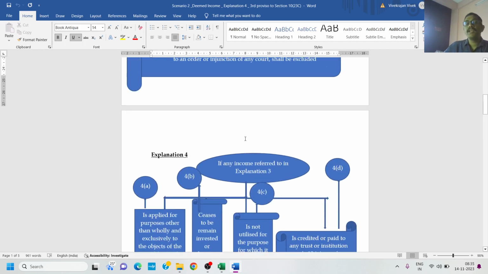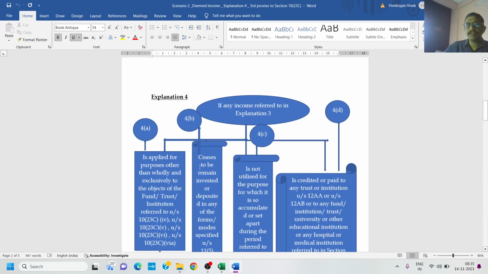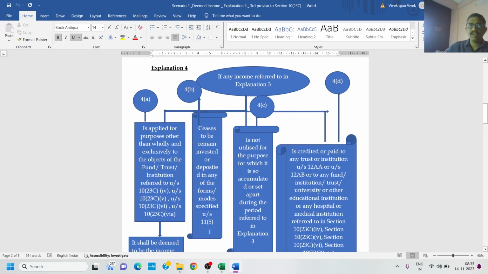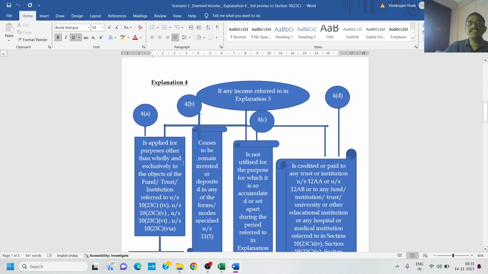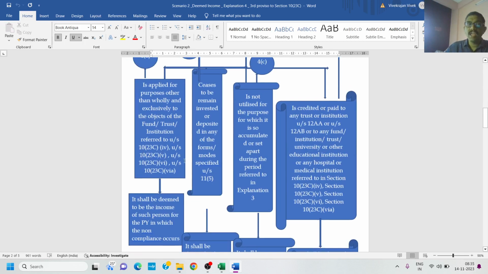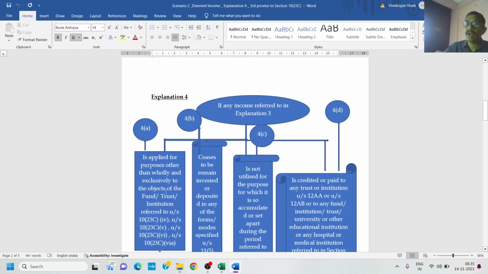Explanation 4 says that if any of the conditional exemption given in explanation 3 is violated, that leads to generation of income. So this is split into 4 different categories: 4A, 4B, 4C, 4D. 4A is if any income that is there in explanation 3 is applied for a purpose other than wholly and exclusive to the objects of the fund, trust, or institution referred to under 10(23C) 4, 5, 6, and 6A, then there generates an income. Then it shall be deemed to be the income of such person for the previous year in which non-compliance occurs. This is scenario number 1.